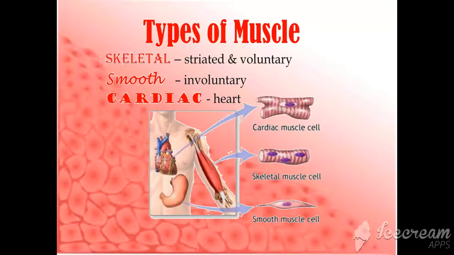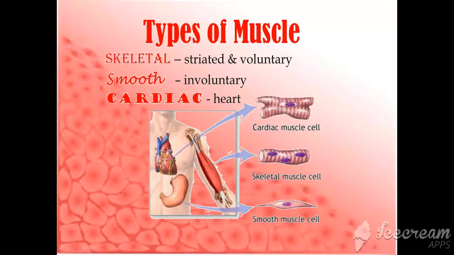Now coming to the types of muscles. There are three main types of muscles: striated muscle, involuntary muscle and heart muscle or the cardiac muscle. Now striated muscles are known as skeletal muscle, smooth muscle and cardiac muscle. Coming to the diagram, you can see the location of all the muscles where the cardiac muscle, skeletal muscle and smooth muscles can be found. Now cardiac muscle is always found only at a single place, that is near the heart or in the wall of the heart, but skeletal and smooth muscles are found in different parts of our body.